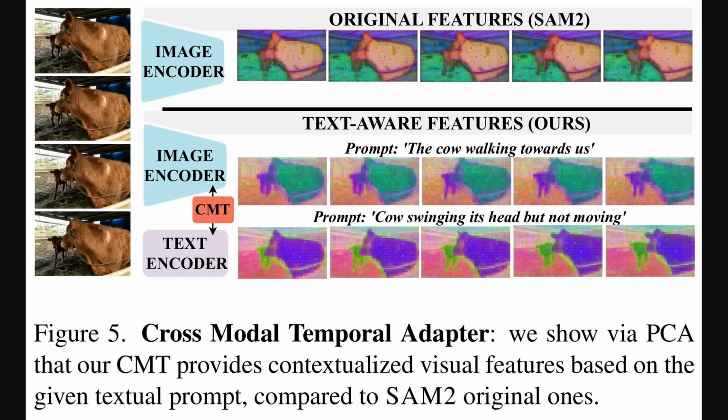And this figure really shows the practical result of that cross-modal temporal adapter. At the top, you can see the original visual features from SAM2. For this video of a cow, those features are always the same. The model's understanding is static. But now, look at the bottom row, which shows the text-aware features from SAMWISE. With the prompt "the cow walking towards us," the model focuses on the whole animal. But if you change that prompt to "cow swinging its head but not moving," the features adapt, focusing much more on the head. This proves the adapter is working.